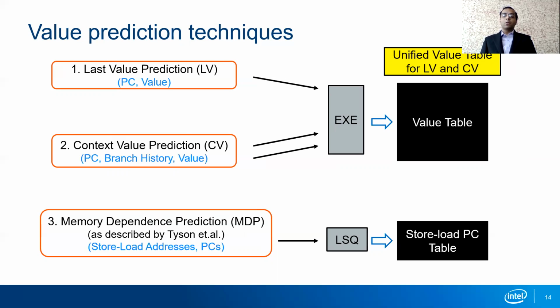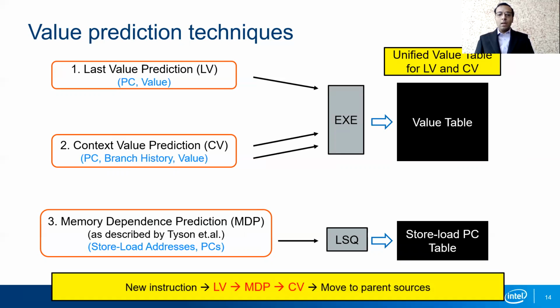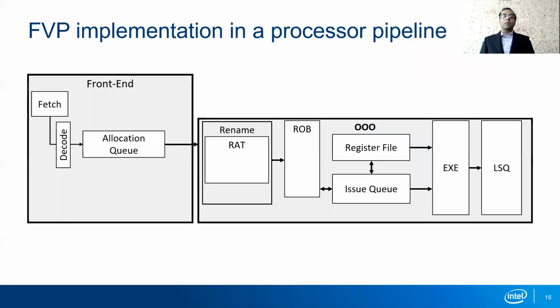And this information is stored in a separate store load PC table in the value predictor. When a new instruction comes in, it is first predicted using LV, followed by MDP, followed by CV. And if it is not predicted by any of the three techniques, then we move to its parent sources. This priority ensures that we use the best and most efficient prediction technique for a given instruction before moving to its parent sources.